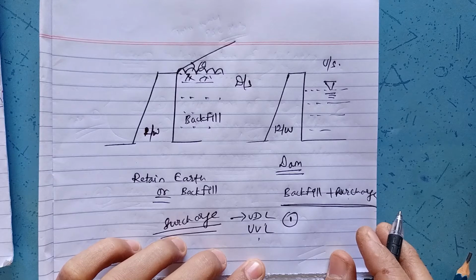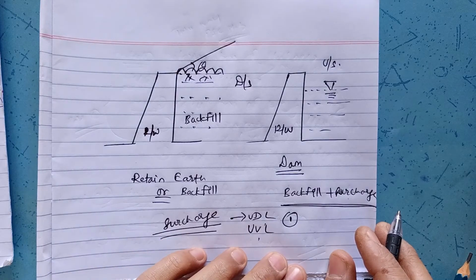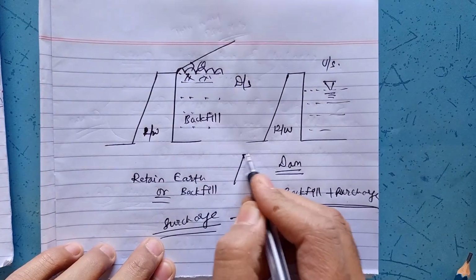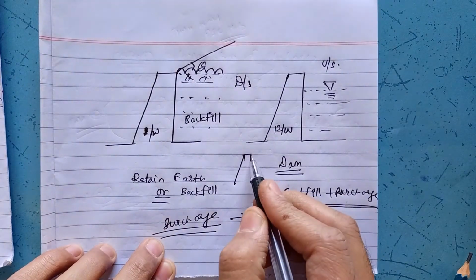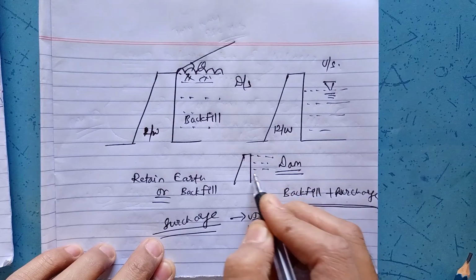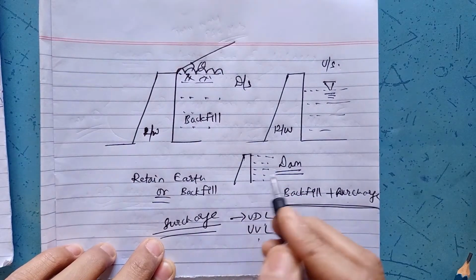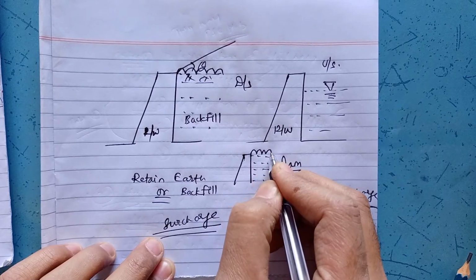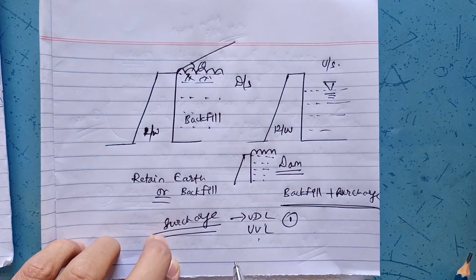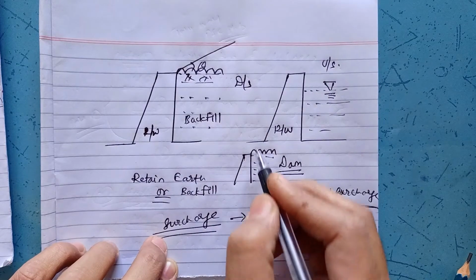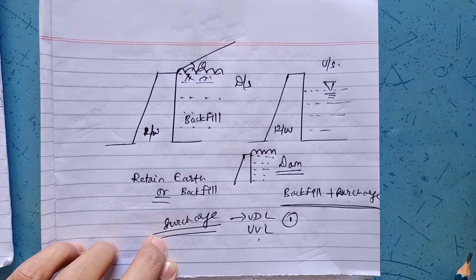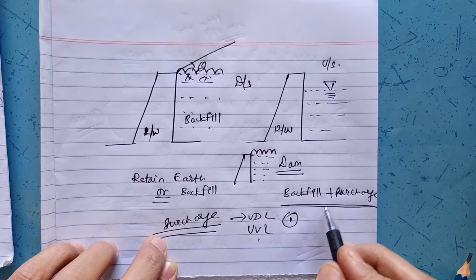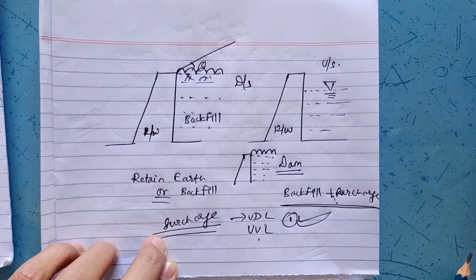if a retaining wall is provided at the basement portion and it is supposed to retain the earth. Now this is the simple case, a retaining wall with plain backfill. But when parking of vehicles is to be provided above the backfill, then it will act as UDL. Hence it becomes backfill plus surcharge.